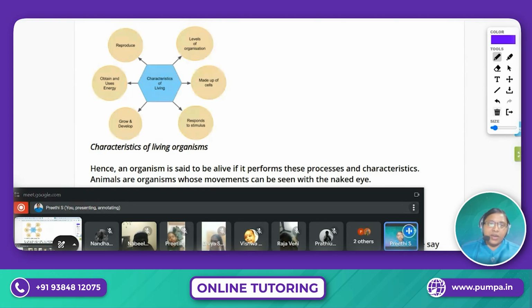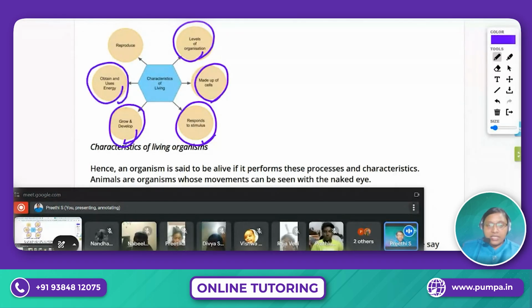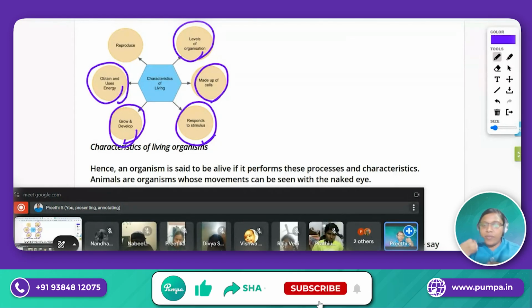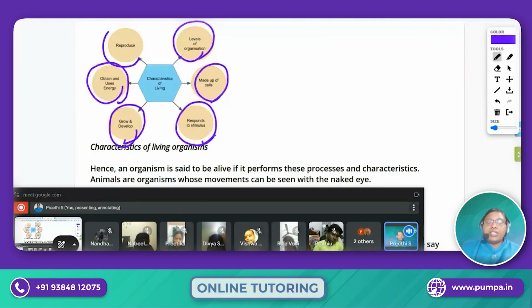Okay, children. So now, the characteristics of living things. The first one is the levels of the organization, and then made up of cells, response to stimuli, grow and develop, obtain and use energy. You don't need to note these point by point now, it will be there in the app. We are going to learn these one by one, okay? And then it should have the ability to reproduce.